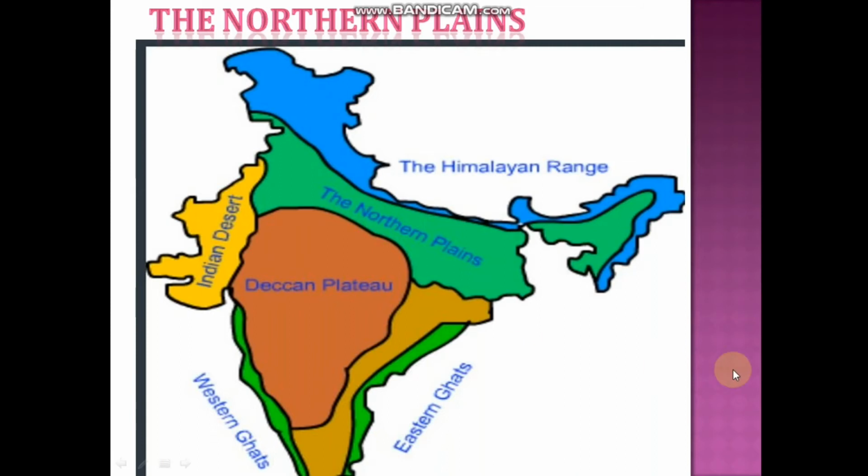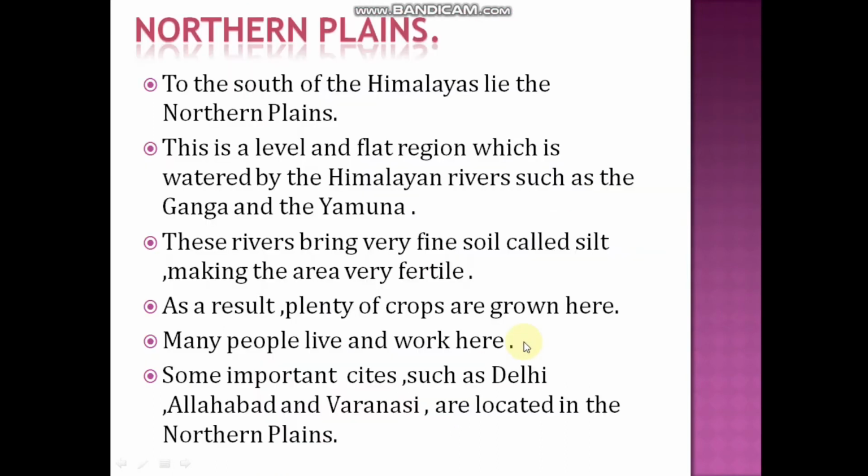Next, northern plains. So here comes your northern plains. Just now we have seen the Himalayan regions. Here are your Himalayan regions. This is your great Indian desert. This is your Deccan Plateau. This is the Western Ghats and Eastern Ghats.